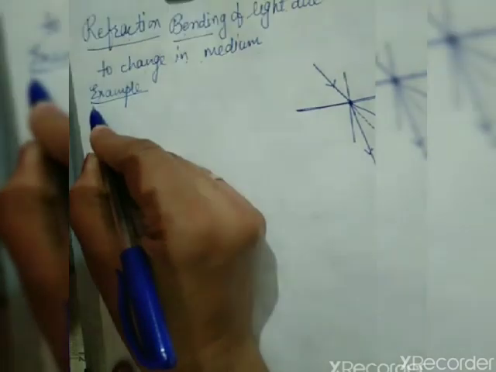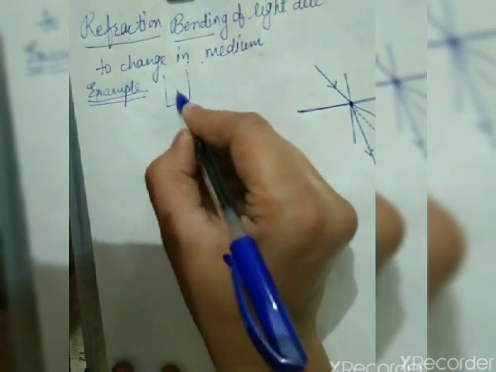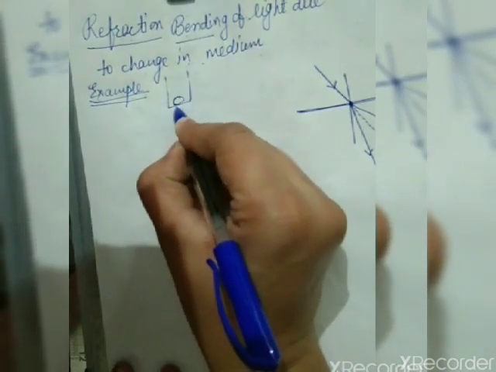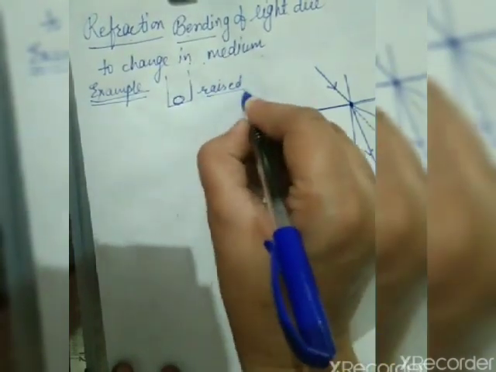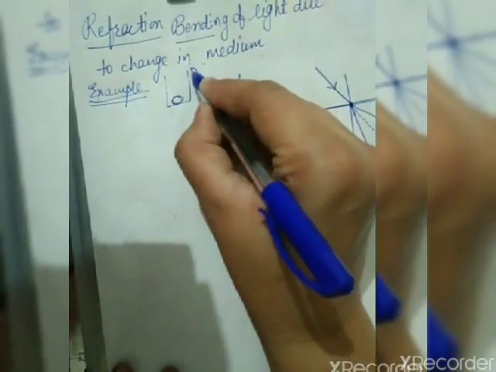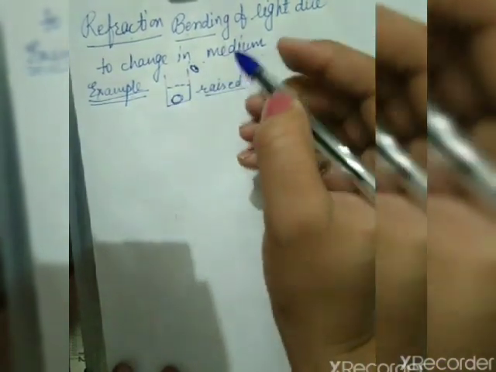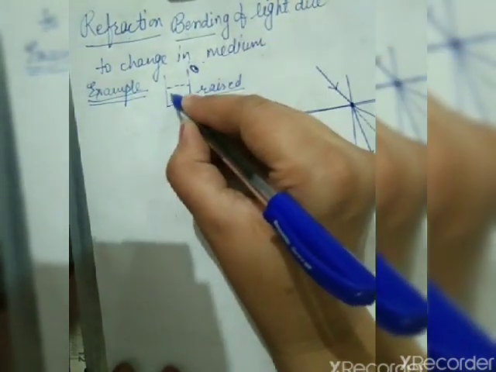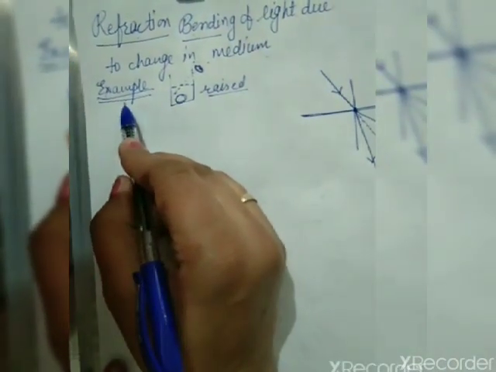So there are certain examples of refraction. When you keep a coin in water, then it appears to be raised. It is due to change in medium, because the light will enter our eyes outside the water trough, meaning light will travel from water to air. It means the medium changes, the path changes. In detail we will discuss, just now I am giving you examples.